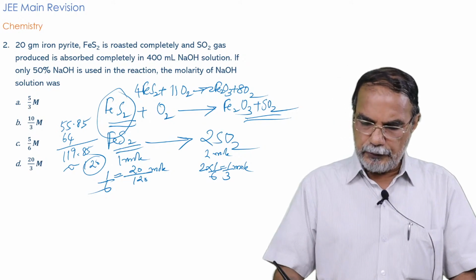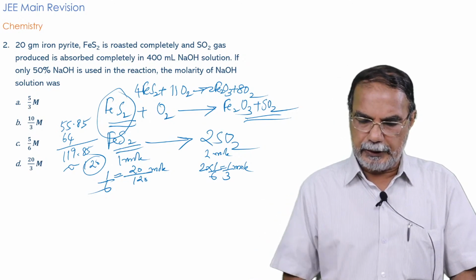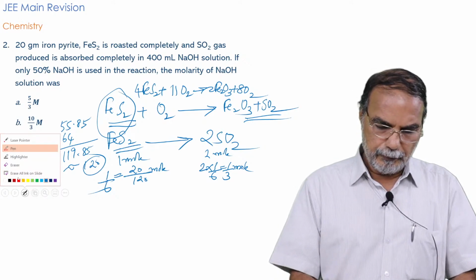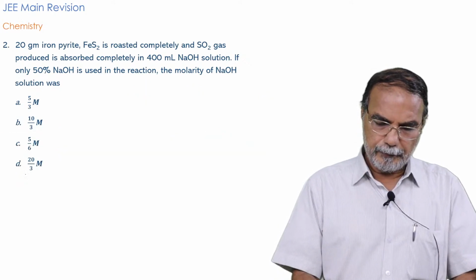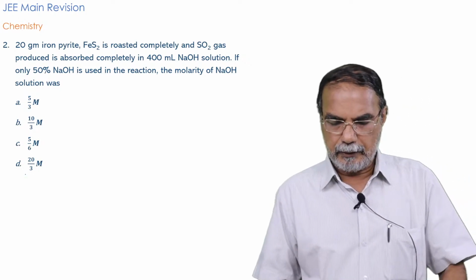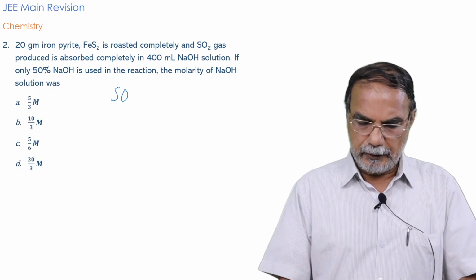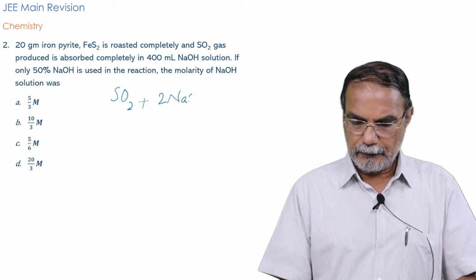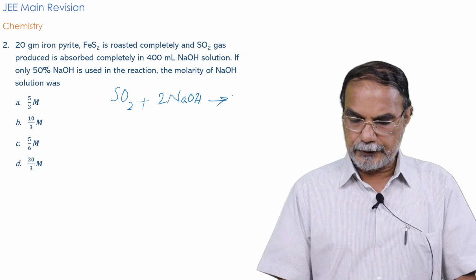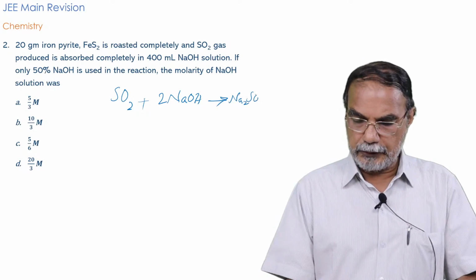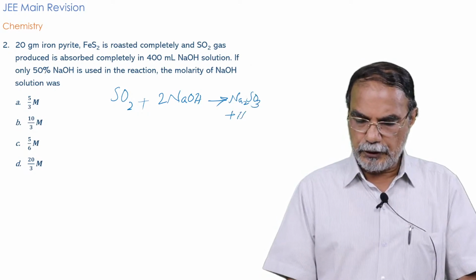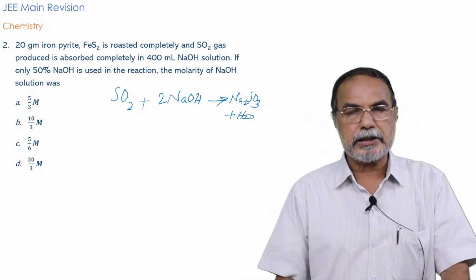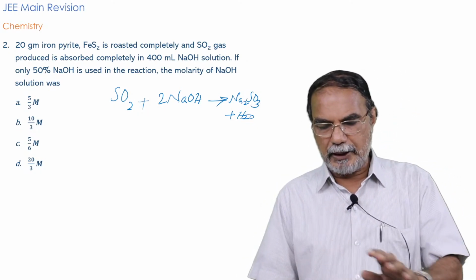So, if you go to the next reaction, the neutralization reaction of the sulfur dioxide with the NaOH, this will be the reaction: SO2 plus 2NaOH giving Na2SO3 plus H2O. This is a usual acid-base reaction. SO2 is an acidic oxide, so it is neutralized by NaOH.